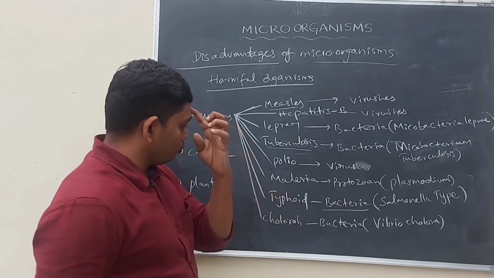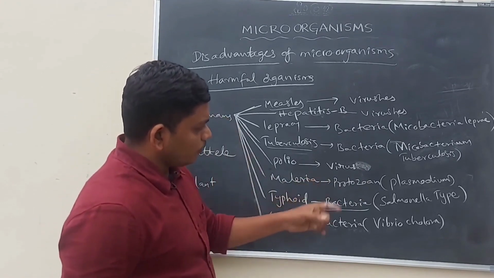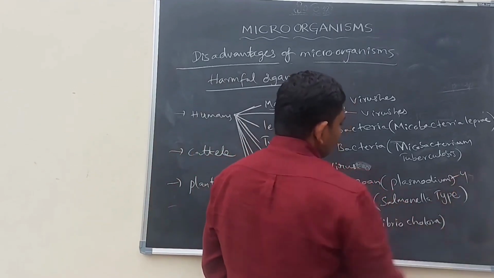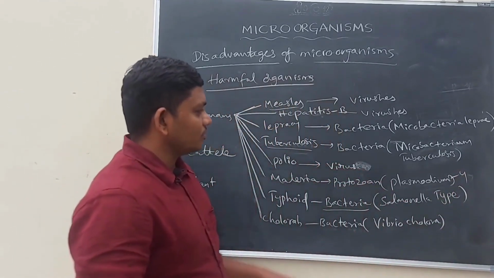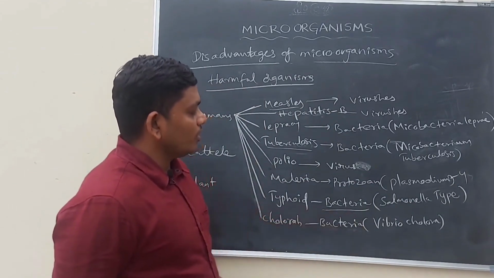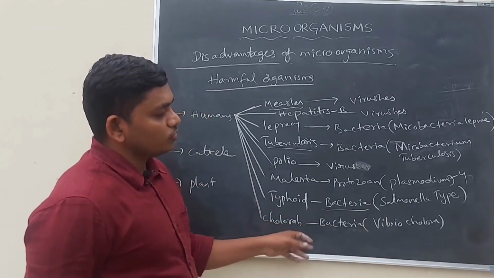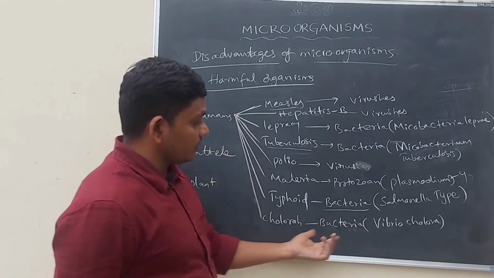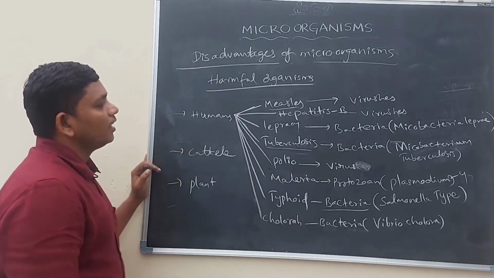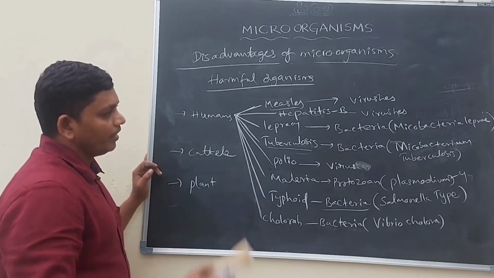Malaria is caused by the protozoan Plasmodium, which is generally of 4 types. This is not the right time to discuss the 4 types. Typhoid is caused by the bacteria Salmonella typhi, and cholera is also caused by bacteria, Vibrio cholerae. So here we discussed the diseases caused by microorganisms in human beings.